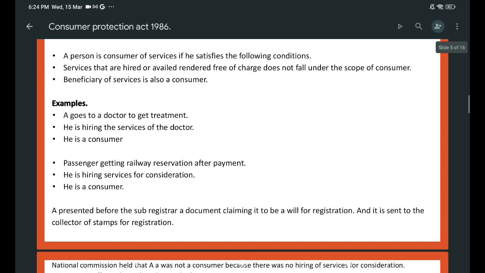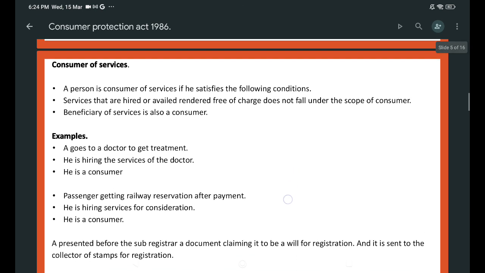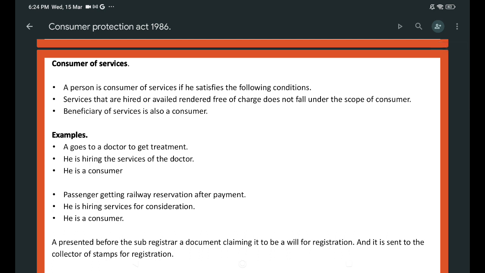Now, consumer of services. A person is a consumer of services if he satisfies the following conditions. One, services that are hired or availed, if rendered free of charge, do not fall under the scope of the consumer. Beneficiary of services is also a consumer. So there are two conditions: free of charge services, then he is not a consumer; a beneficiary of services is also a consumer.